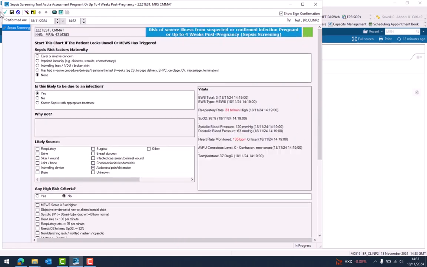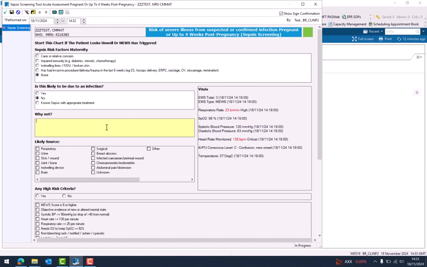The second option is that no, the reason that the observations, the MEWS, is elevated is not due to an infection. You would need to identify the reason and your differential diagnosis, why not, and just complete the box here.